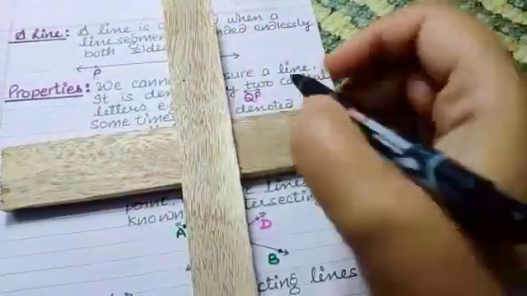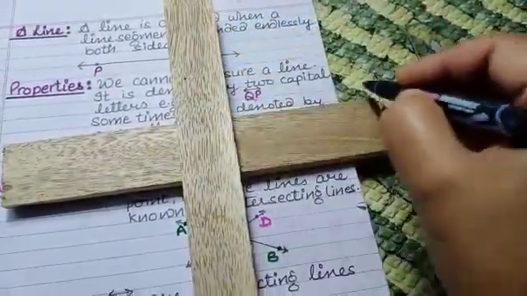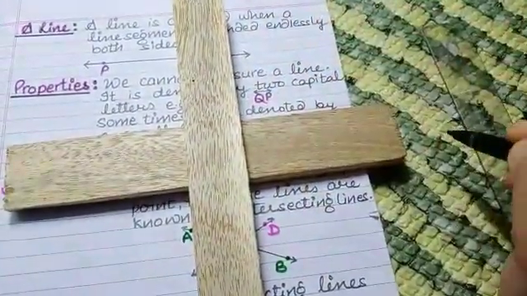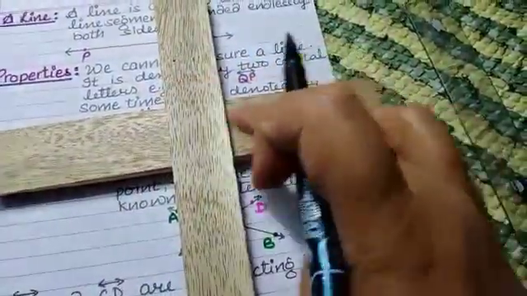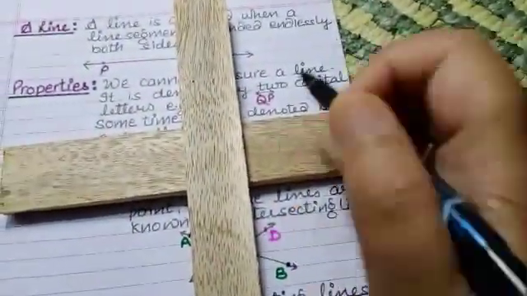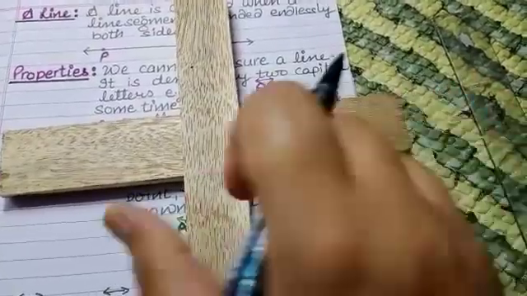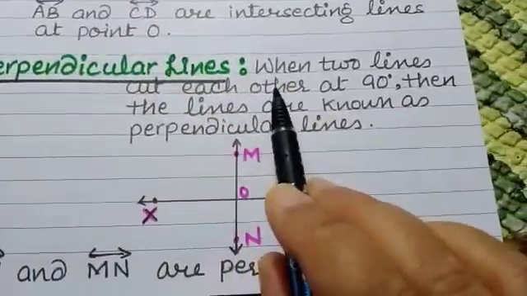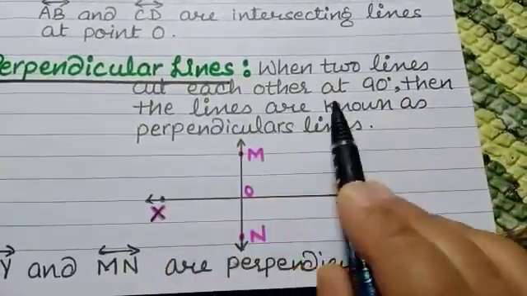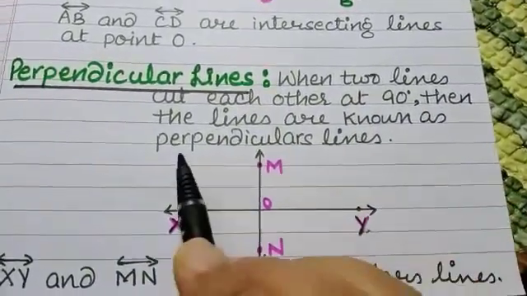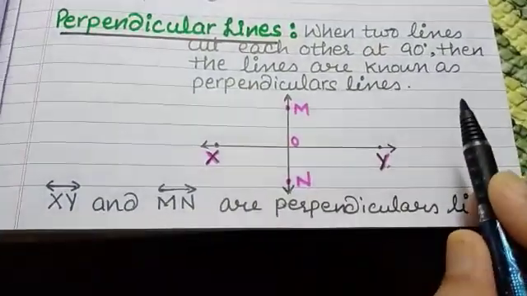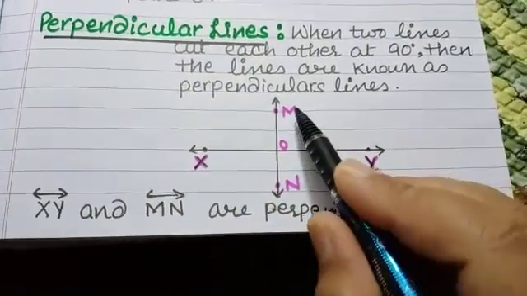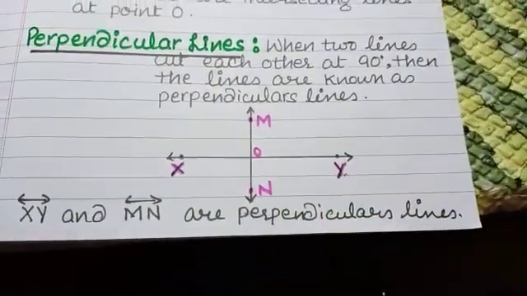And if they cut each other at 90 degrees, this angle is an L shape. An L-shaped angle is known as a 90 degree angle. If two line segments cut each other at 90 degrees, then the lines are known as perpendicular lines. Perpendicular lines: when two lines cut each other at 90 degrees, the lines are known as perpendicular lines. Here XY and MN are two perpendicular lines.